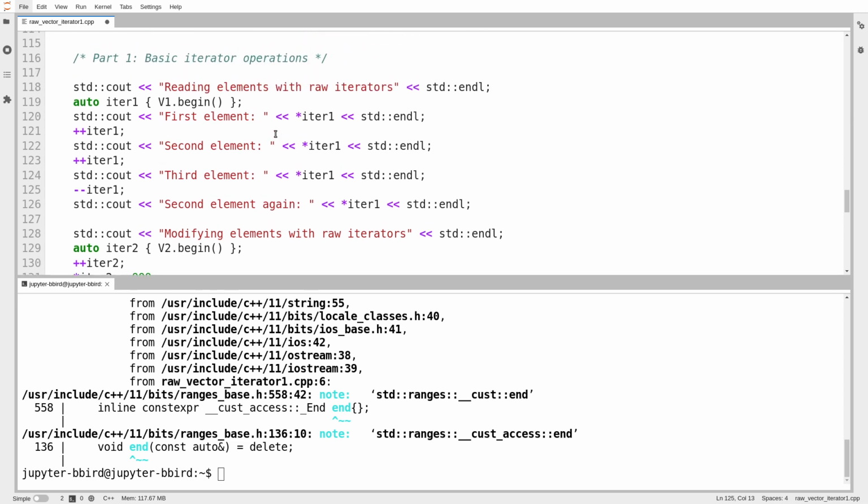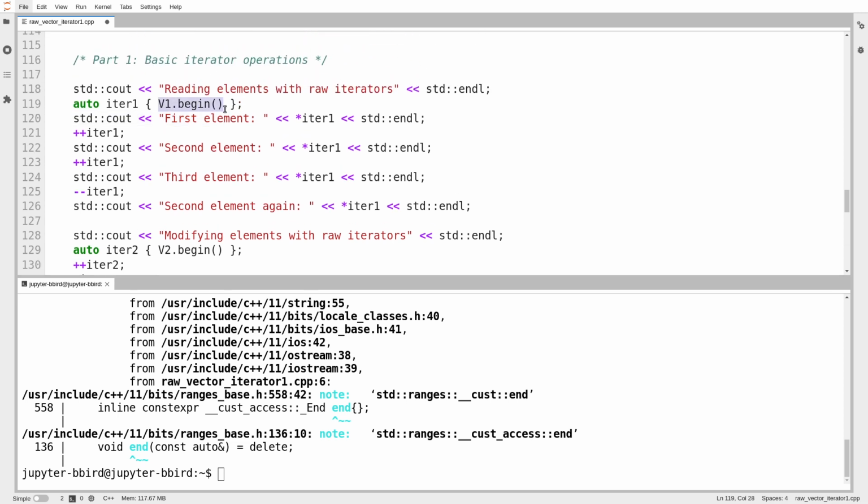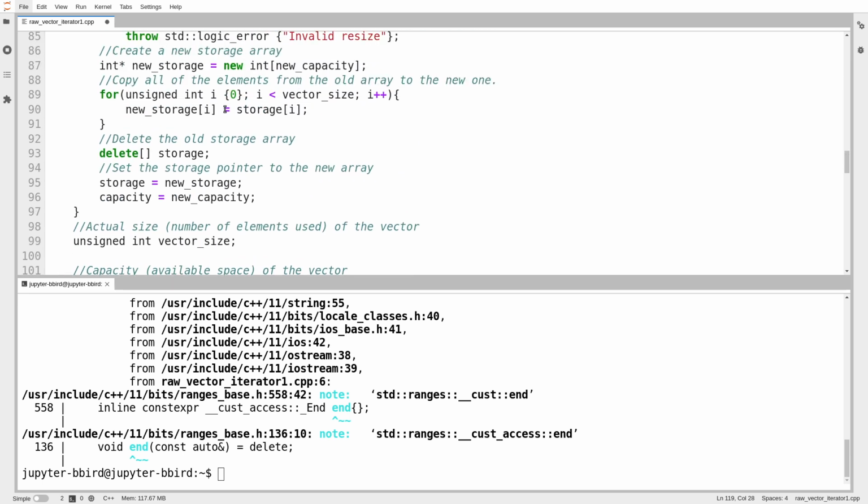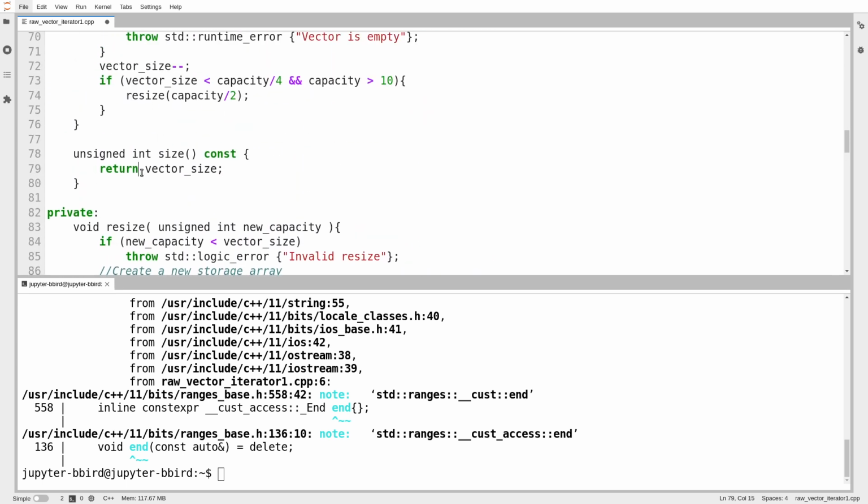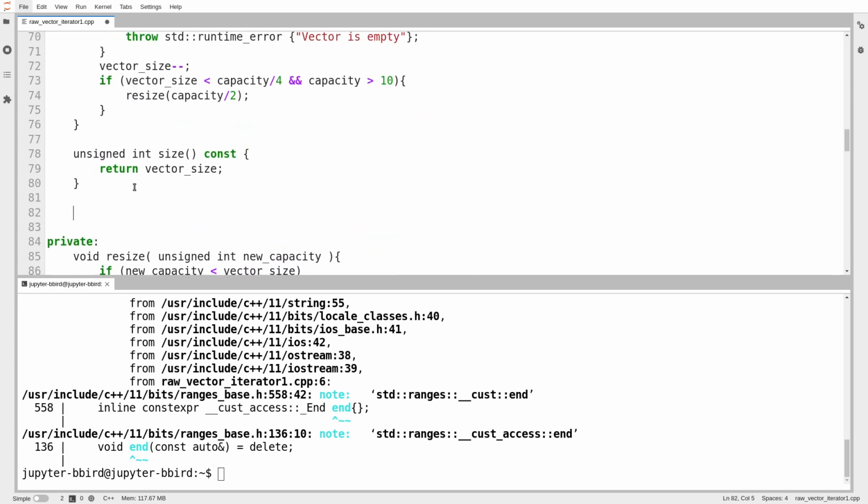So fundamentally, what I really need is a function .begin. That is the beginning of our process. Now, what the function returns is going to lead us into the next part. So I'm going to scroll up, and we're going to get into our vector class. I want .begin to be public. So here's the end of our existing list of public members. I would like a function called begin that returns something, an iterator, I guess.